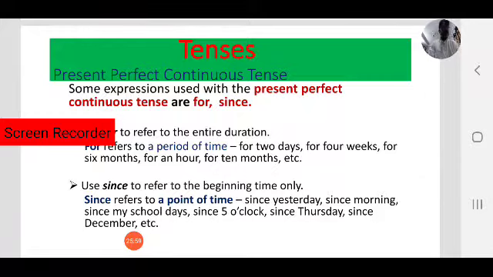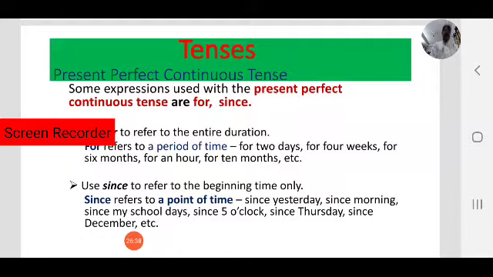Next, coming to present perfect. What are the time frames? You know, generally we use present perfect tense. The action happened in the past or recent past, but the effect is still on us. In that case, generally we use just. Just now is a time phrase. I had my breakfast just now. Just now is a time frame generally we use in present perfect tense.